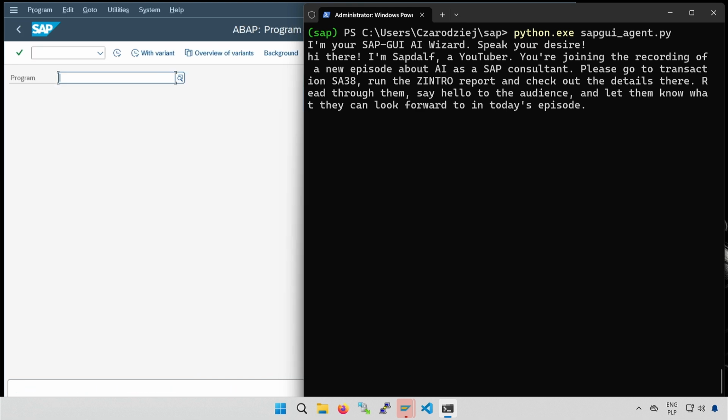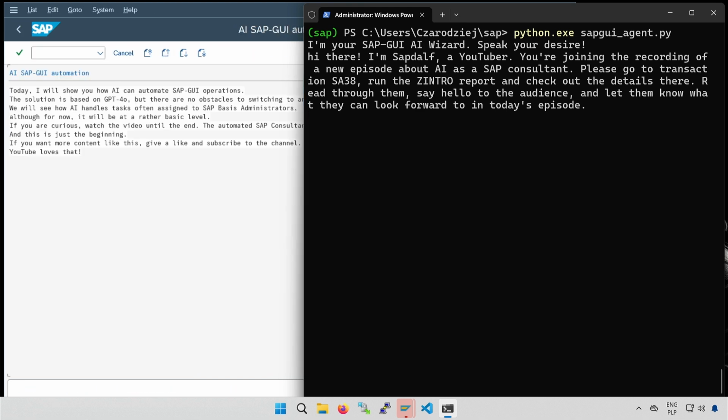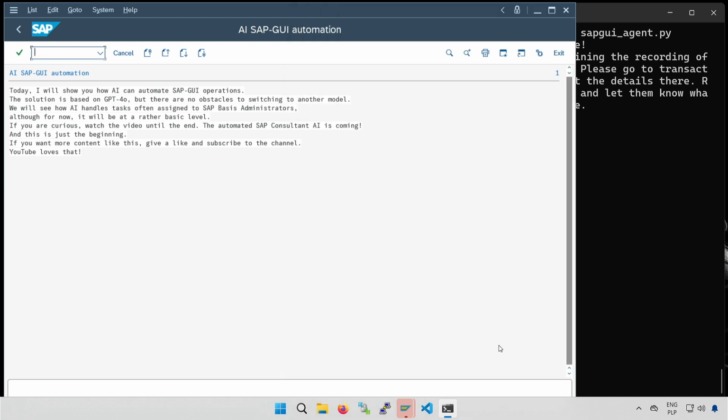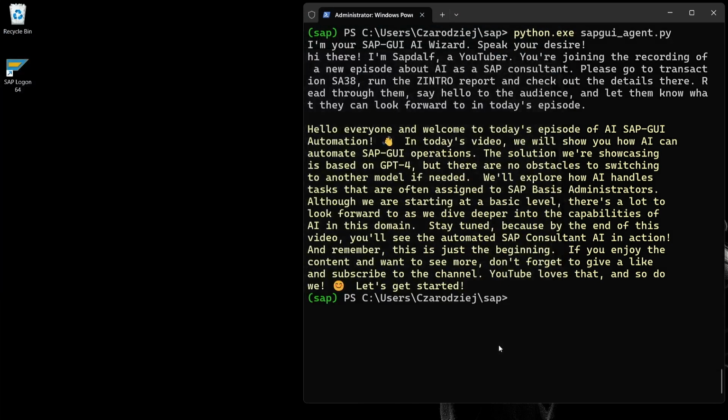Okay, the agent navigated to transaction SA38. Running the Z intro report is also not an issue. The window moved to the foreground. That's how I know the agent is taking a screenshot to analyze the content. In this case, it's my message about the plans for today's episode. After completing the task, the SAP agent logged out of the system. And on the screen, we see a greeting for the viewers, along with a summary of today's plan.